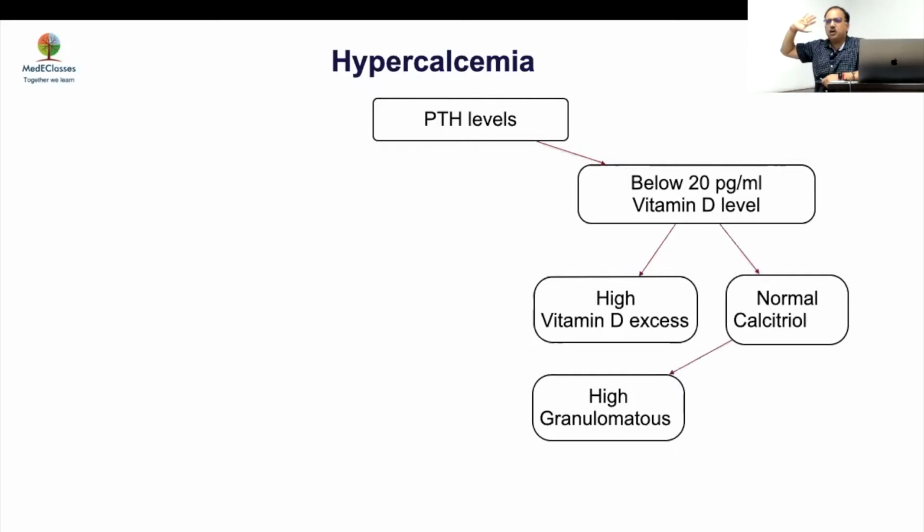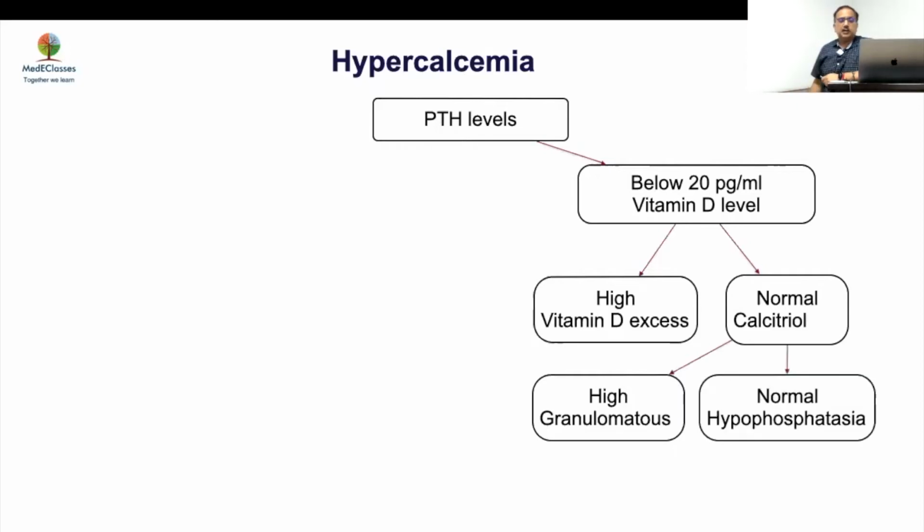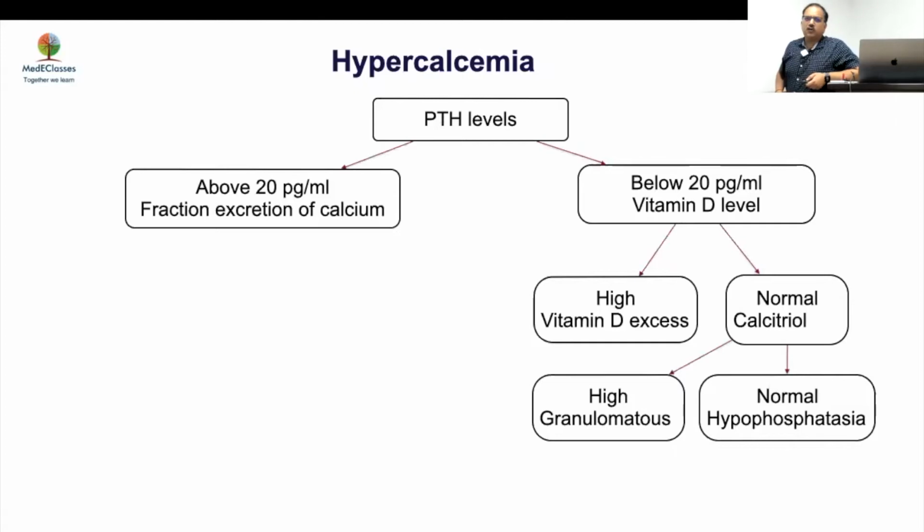Is it sarcoidosis? We'll discuss that. If that is also normal, then you're talking about immobilization, hypophosphatasia, lytic lesions, which will become important, and then the clinical picture will guide you. If your PTH is above 20, then you're dealing with hyperparathyroidism or a calcium sensing receptor defect.